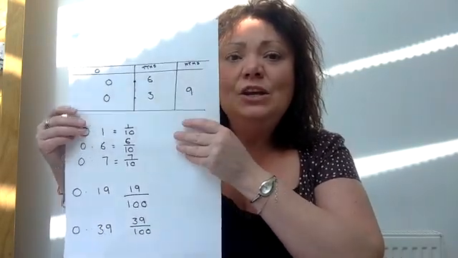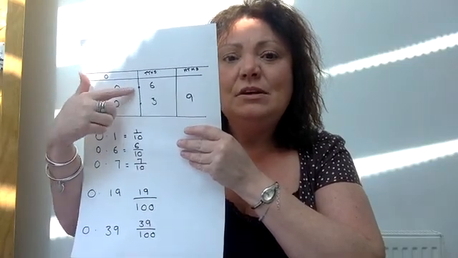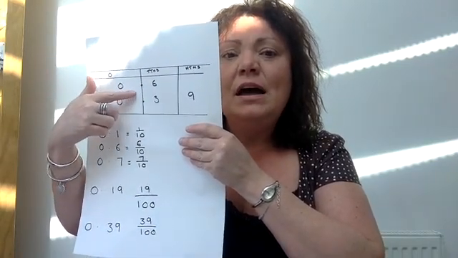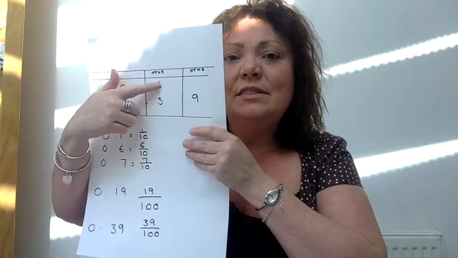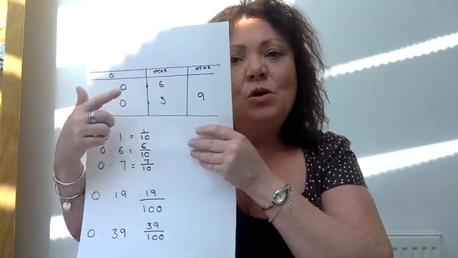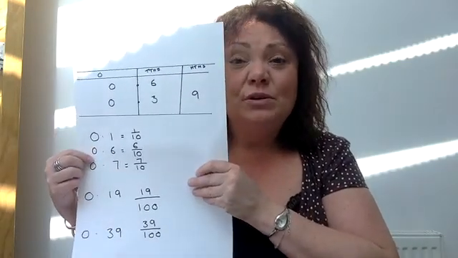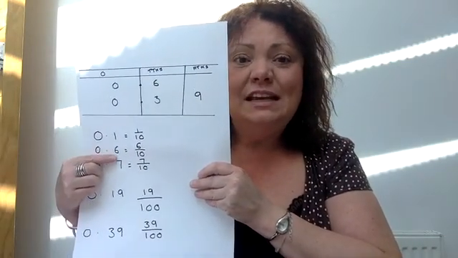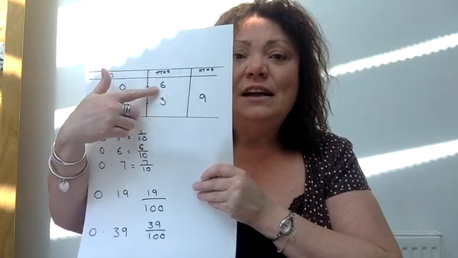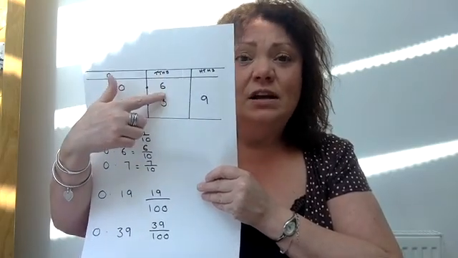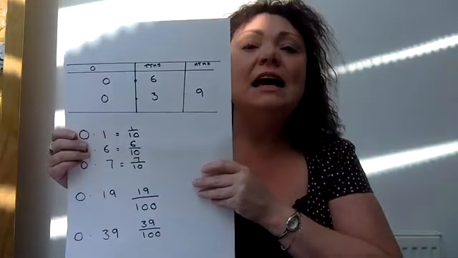So when you write 0.1, it goes into the tenths column. So that would be 1/10. You all know that, I know that you do. So the next one is the one that I've written, 0.6. And we've written it in the place value chart, so that's in this tenths column, okay? So that would be 6/10.